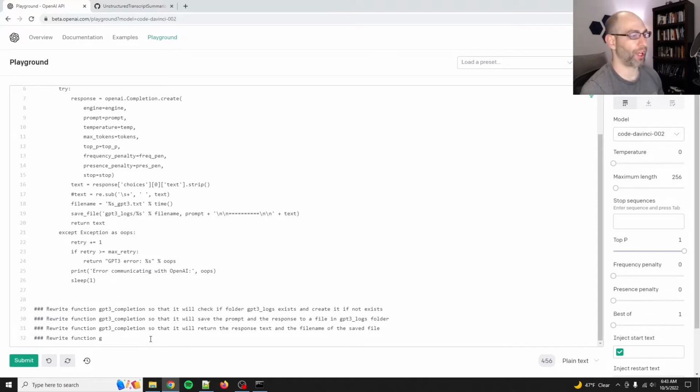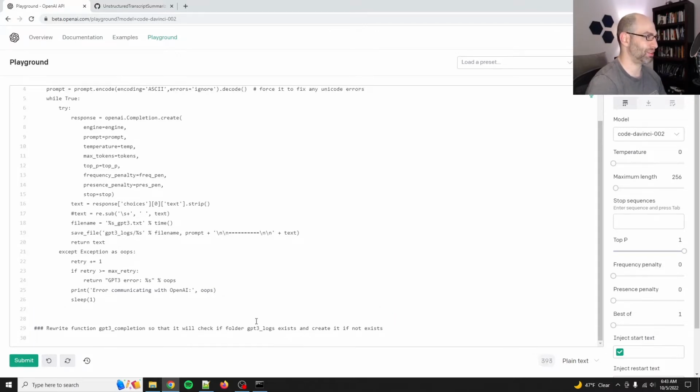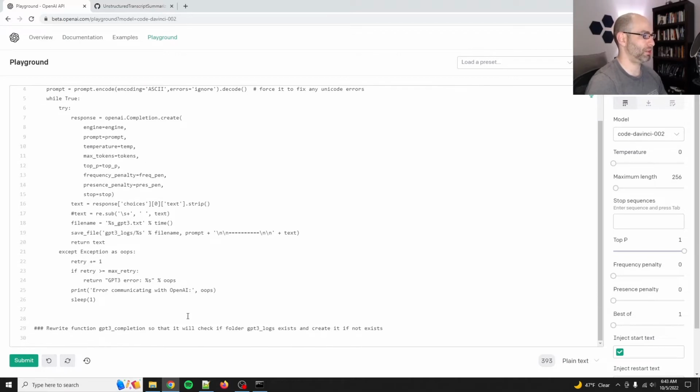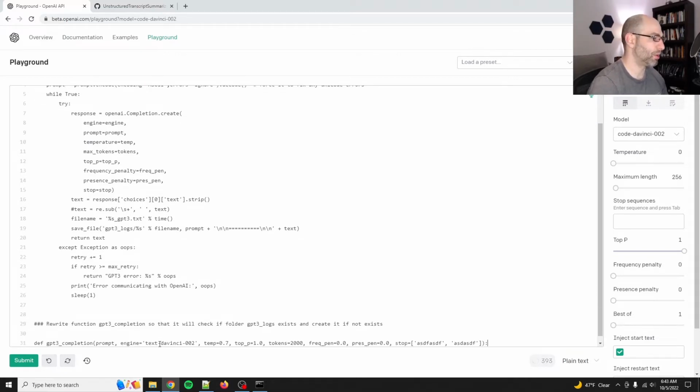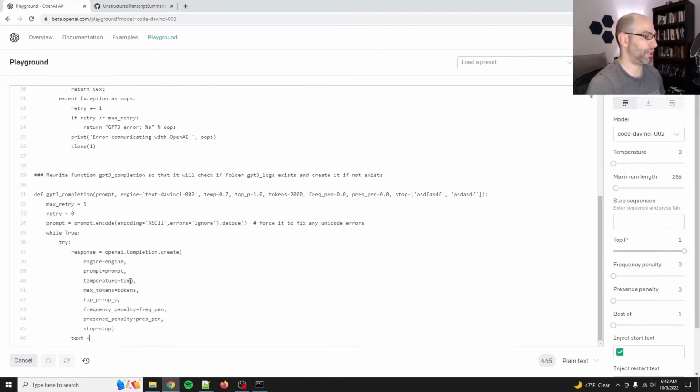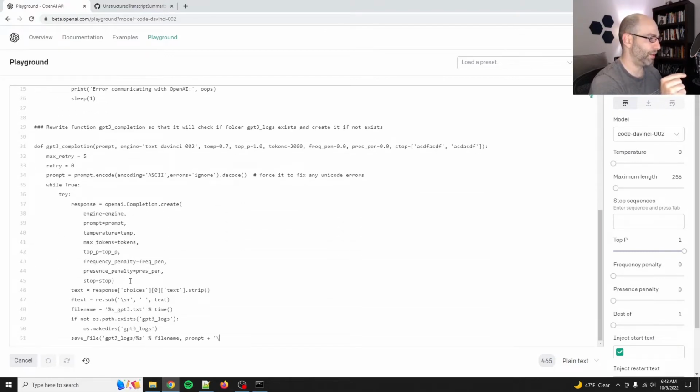This is why I don't use Codex, because I give it really clear instructions and then it just makes stuff up. That's not what I was asking for. Quit yanking me around. All right, so I'm going to do a little bit of prompt engineering. Just go ahead and give me the function. And then right down here, there we go.